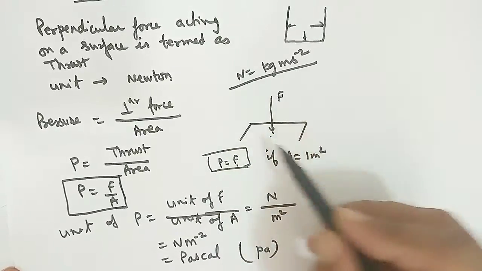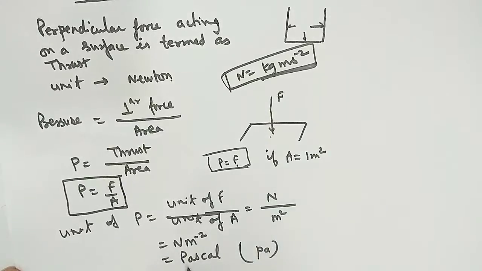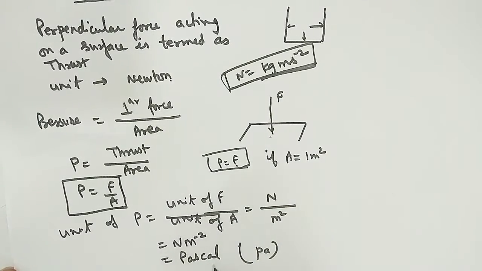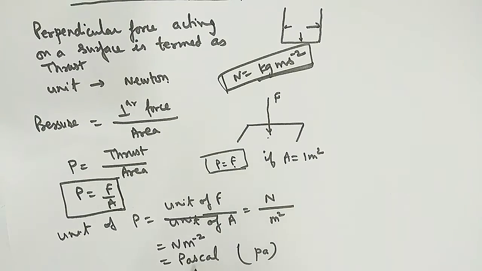In the same way, we can write Newton per meter square as the Pascal. Remember, this Pascal is the unit of pressure. It is not the unit of any other physical quantity. You will study some more physical quantities whose unit is the same, but Pascal is used only as a unit of pressure.